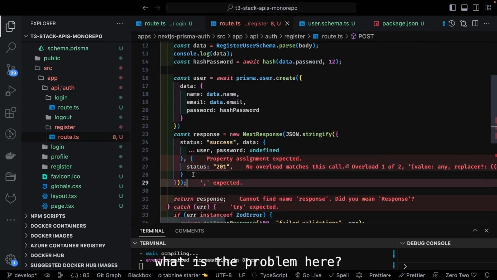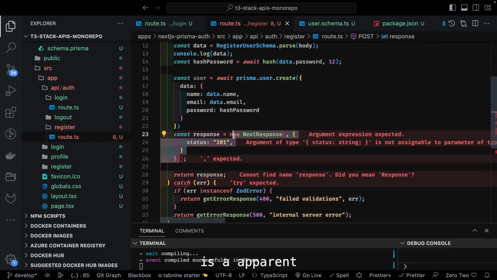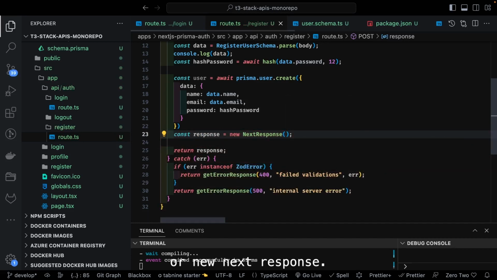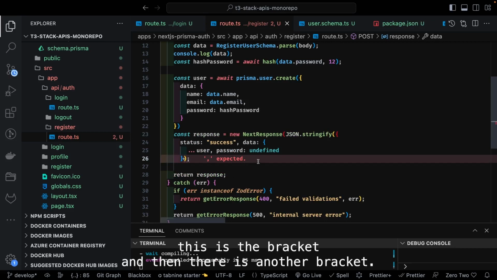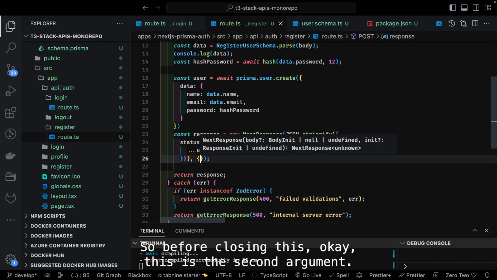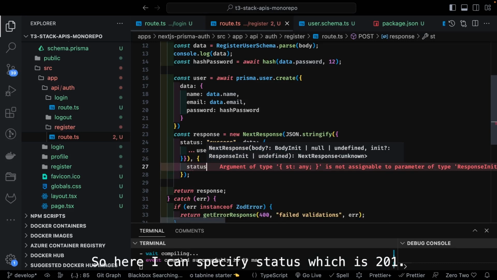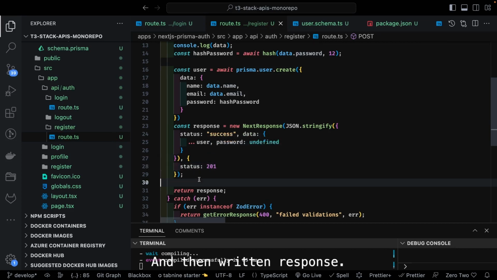And then what is the problem here? I need to see the whole thing. Is it proper or not? So new next response. Okay, this is the bracket, and then there is another bracket. So before closing this, this is the second argument. So here I can specify status, which is 201. That's it. And then return response. So it's like a simple register API.